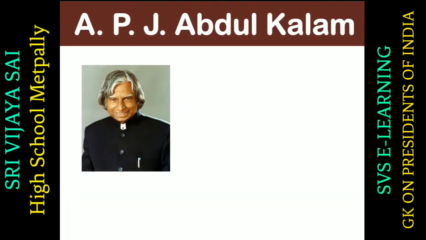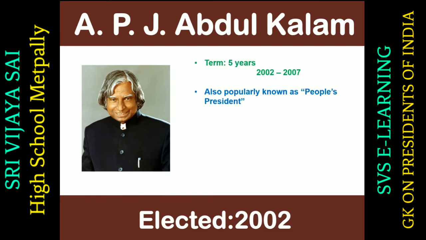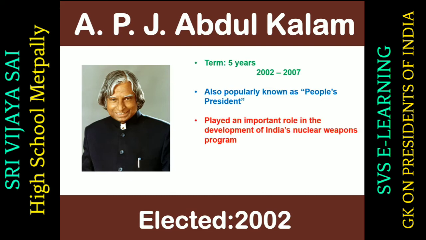So the next president was APJ Abdul Kalam. He was elected in the year 2002. He served a term of 5 years from 2002 to 2007. He was also popularly known as People's President. He played an important role in the development of India's nuclear weapon program. He was the only president who was a scientist. So this question can come in your exams as a multiple choice question. He was an independent candidate.